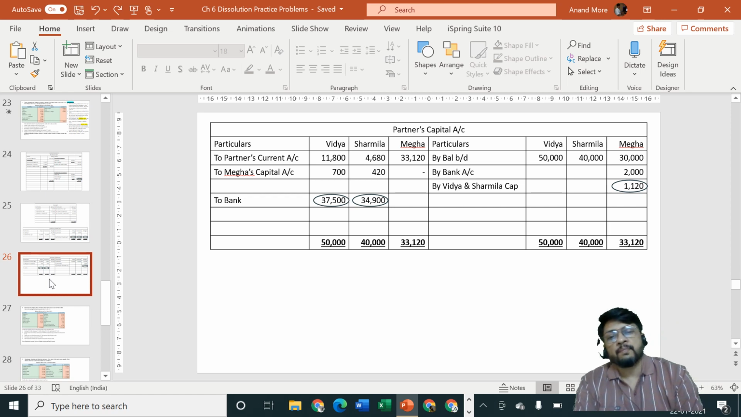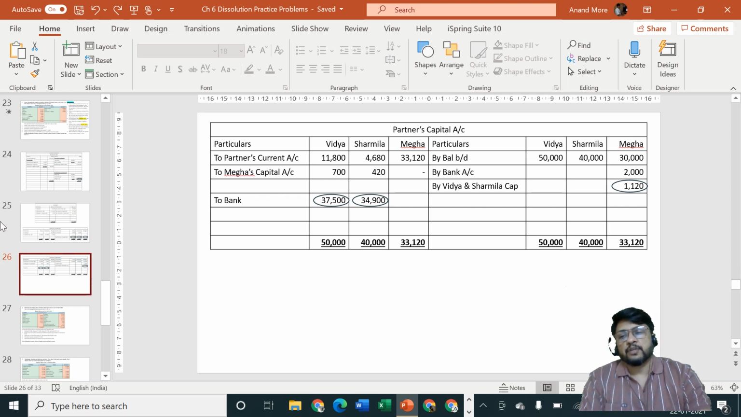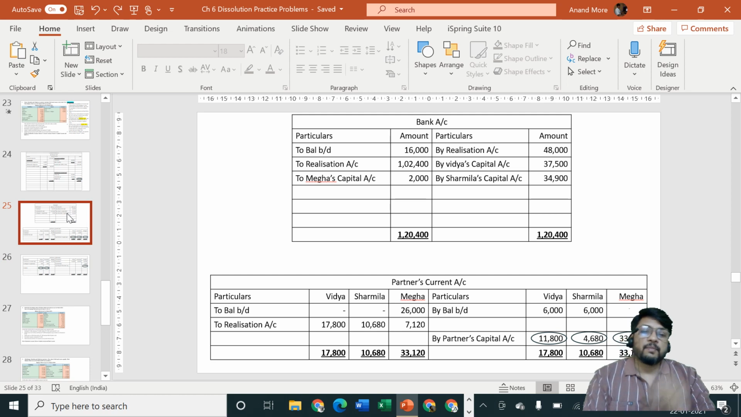And thereafter close the solvent partners' capital accounts and find out the balancing figure. If it is required, they will bring in cash. If it is possible, we will pay them cash, and then ultimately the cash or bank account should tally. So the first problem is over. Very beautiful problem. I'm very sure that you have understood it.